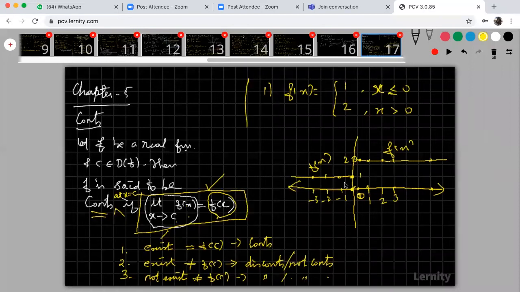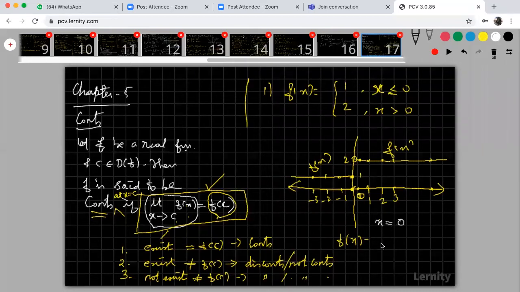Now check that condition. What is the condition, sir? You are telling limit x tends to c, f of x equal to f of c. Okay, what is the value of the function? My f of x is equal to... first of all, I'm going to check that. Clearly, look at that, at x greater than 0, the function is continuous. At x less than 0, the function is continuous. The only thing is at x equal to 0, the function is not continuous.